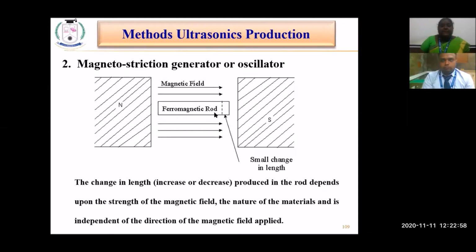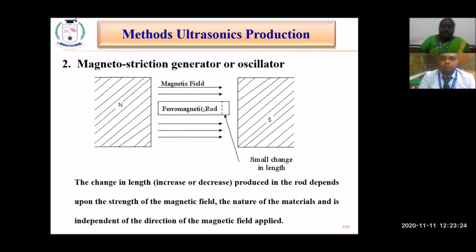So it depends upon three parameters. First, the change in the length of the rod, either increase or decrease, depends upon the strength of the magnetic field applied across it and the nature of the material with which the rod is made, and it is independent of the direction of the magnetic field. These are the parameters that affect the change.